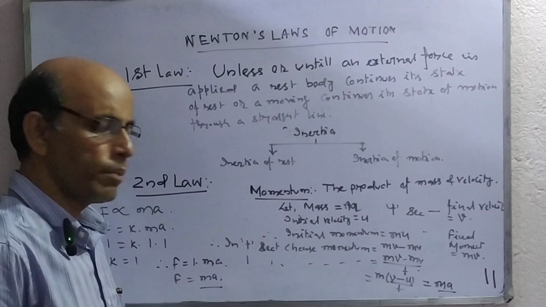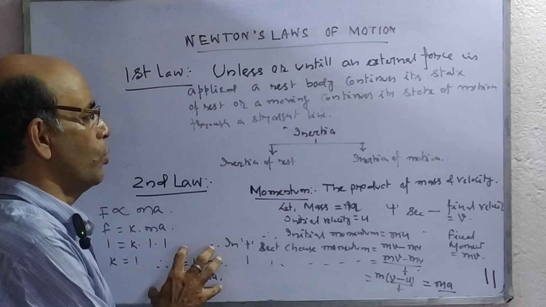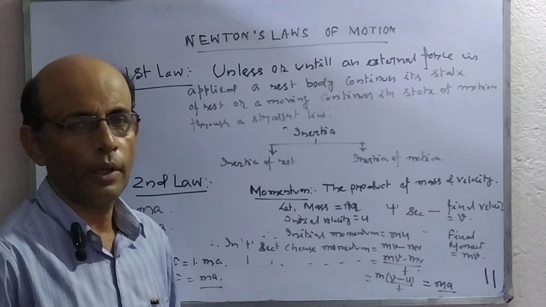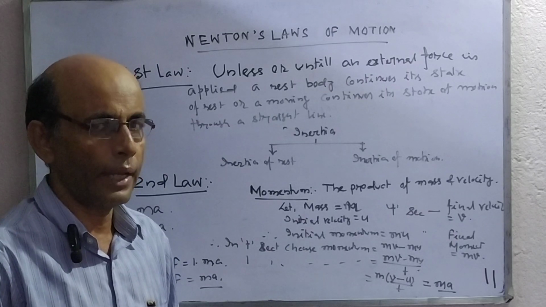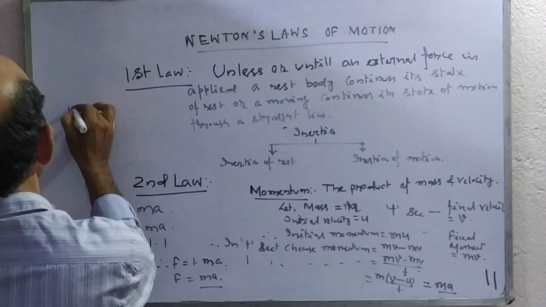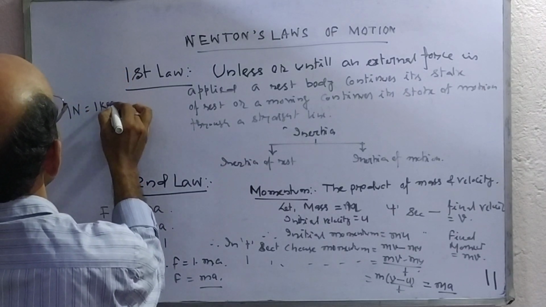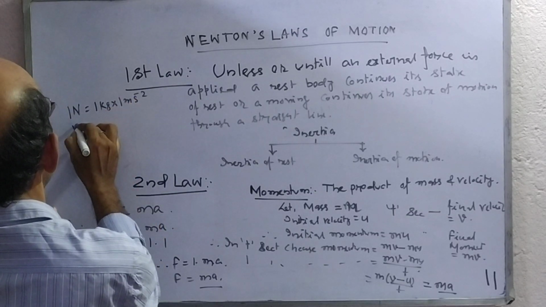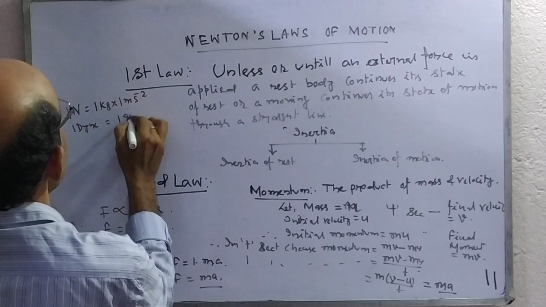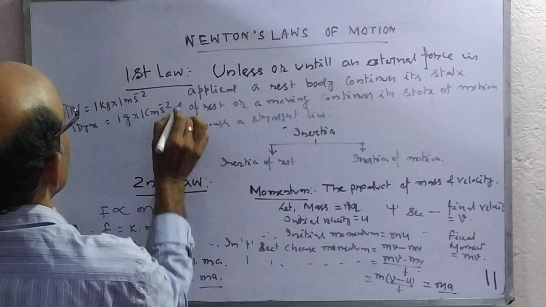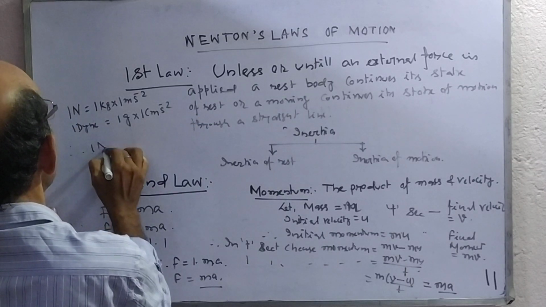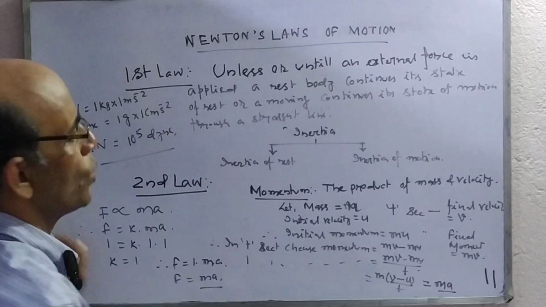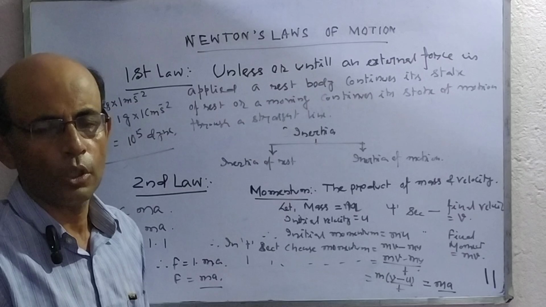What subjects can we know from Newton's second law of motion? Measurement of force and unit of force. What is the SI unit of force? Newton. And the CGS unit is dyne. 1 Newton is equal to 1 kg into 1 meter per second square, and 1 dyne is equal to 1 gram into 1 centimeter per second square. Therefore, 1 Newton is equal to 10 to the power 5 dyne. This is the relation between SI unit and CGS unit of force.